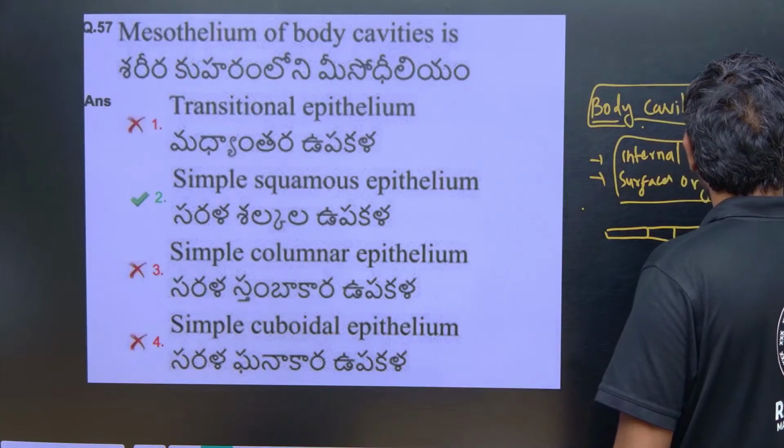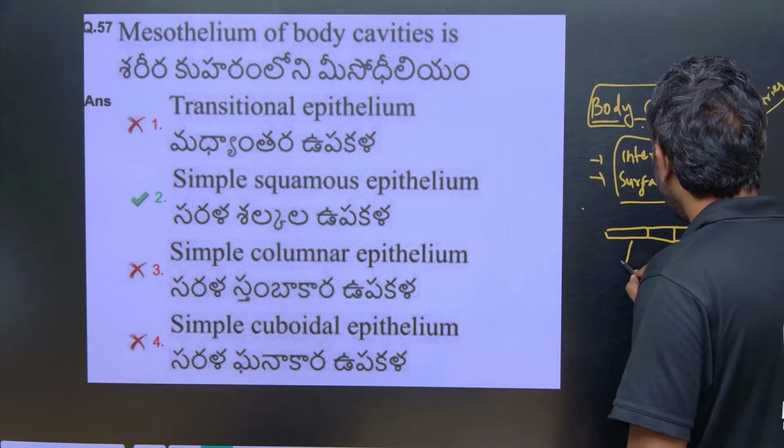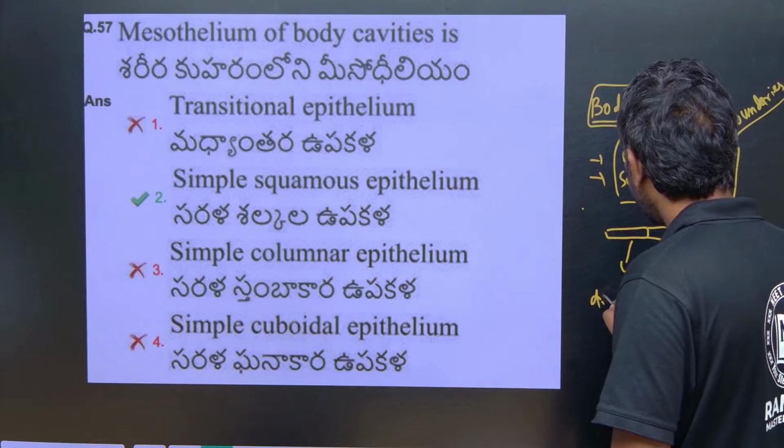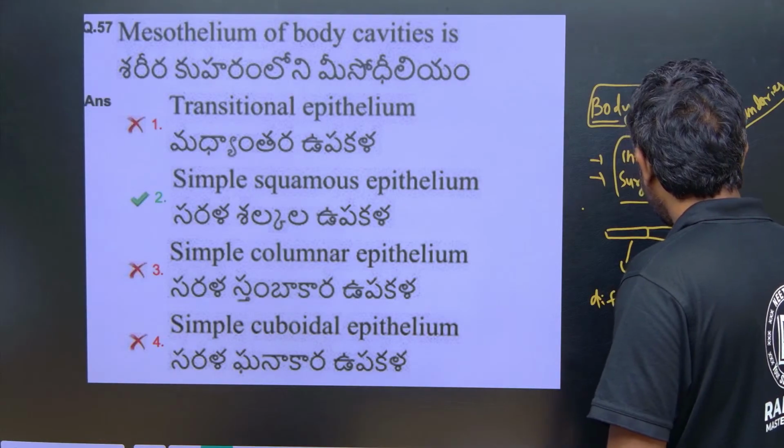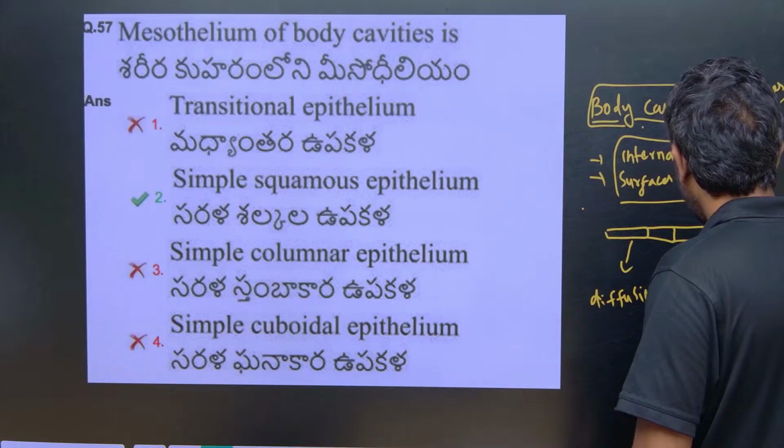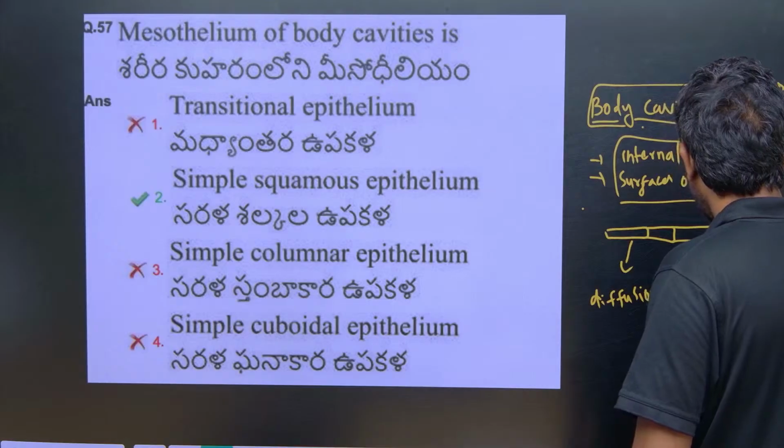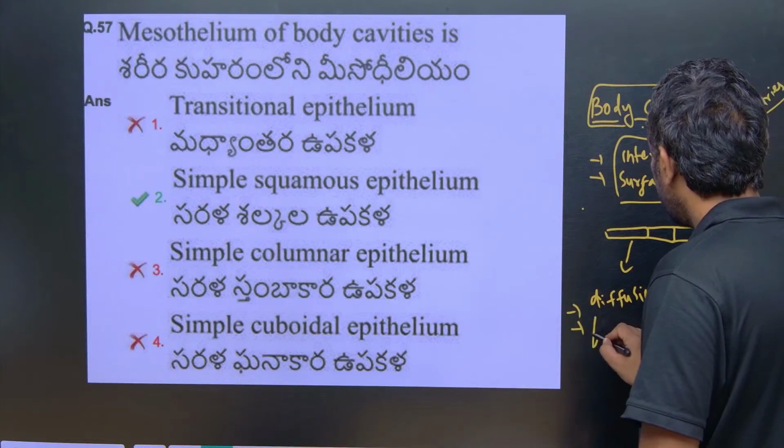Squamous epithelium tissue is useful for diffusion boundaries and filtration boundaries.